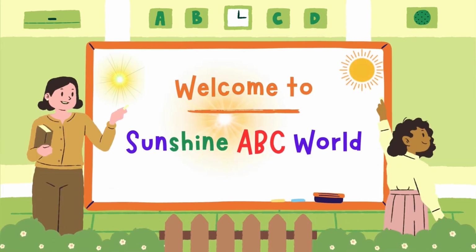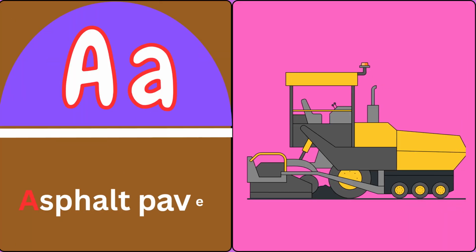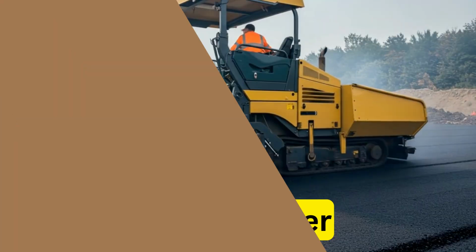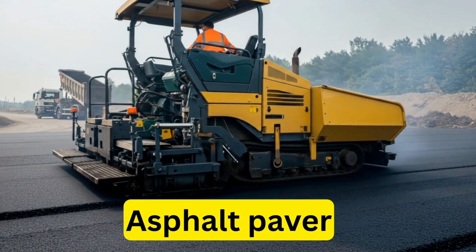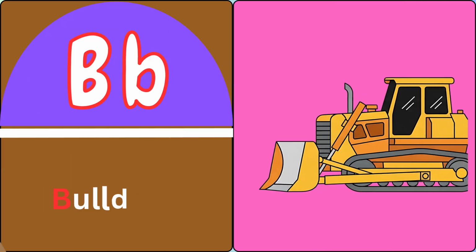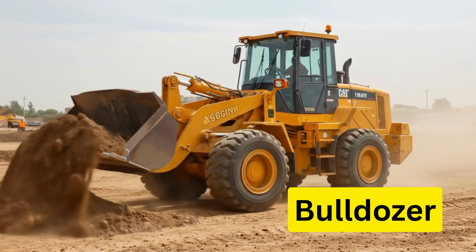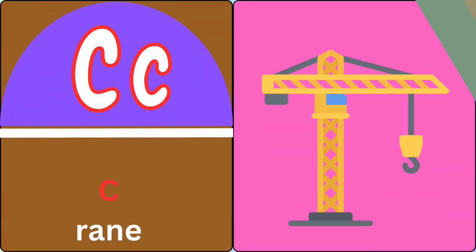Welcome to Sunshine ABC World. A for asphalt paver. B for bulldozer. C for crane. D for dump truck. E for excavator. F for forklift. G for grader. H for hammer drill. I for impact wrench.